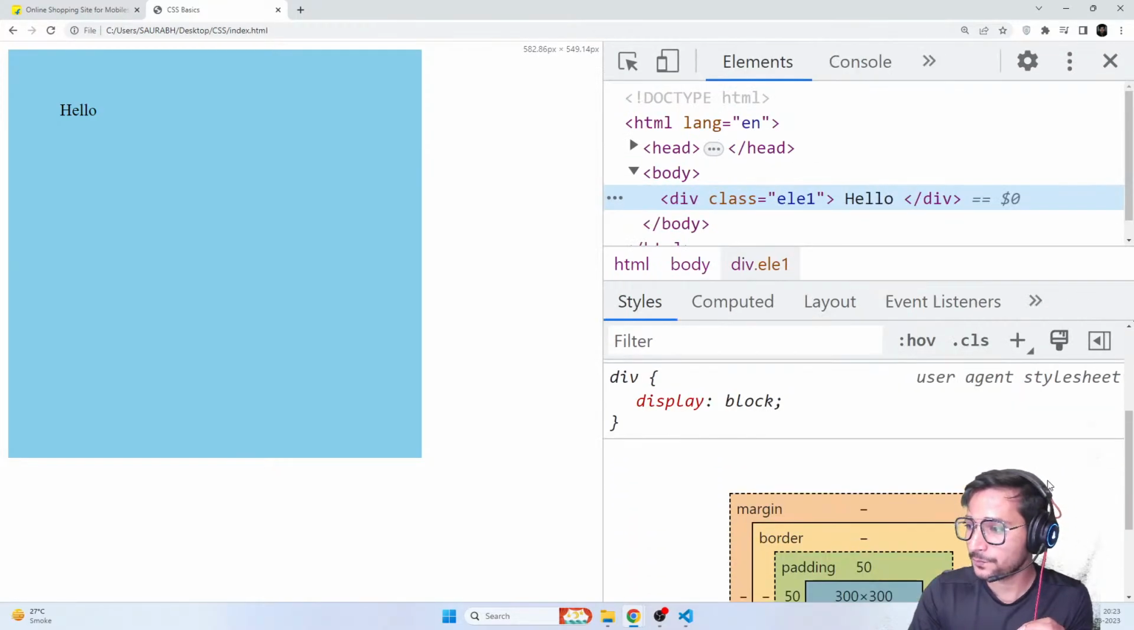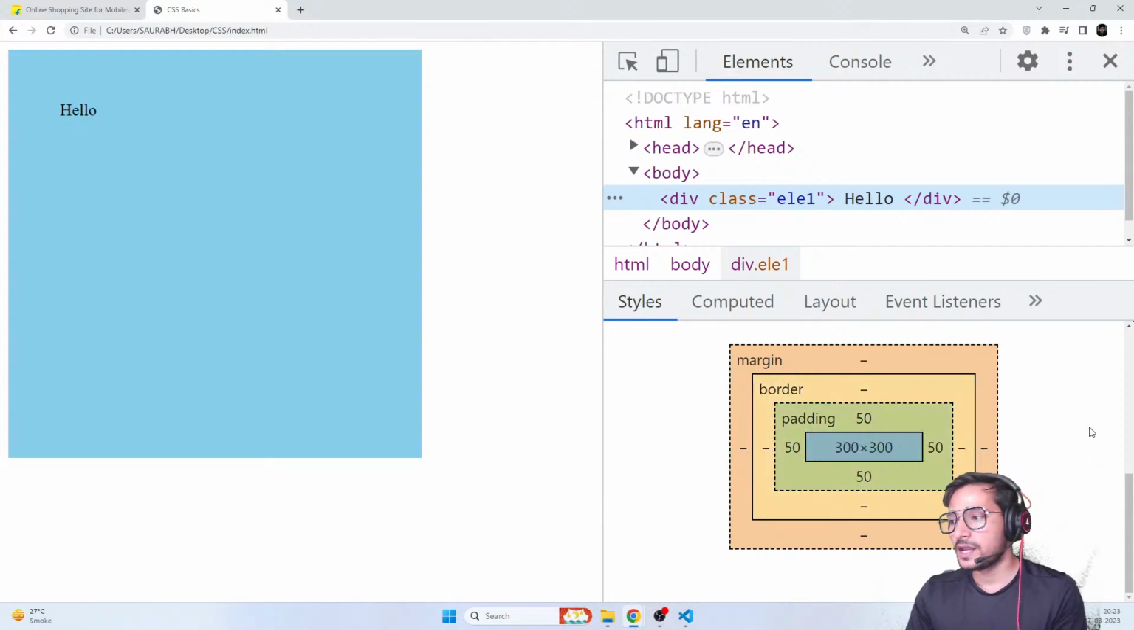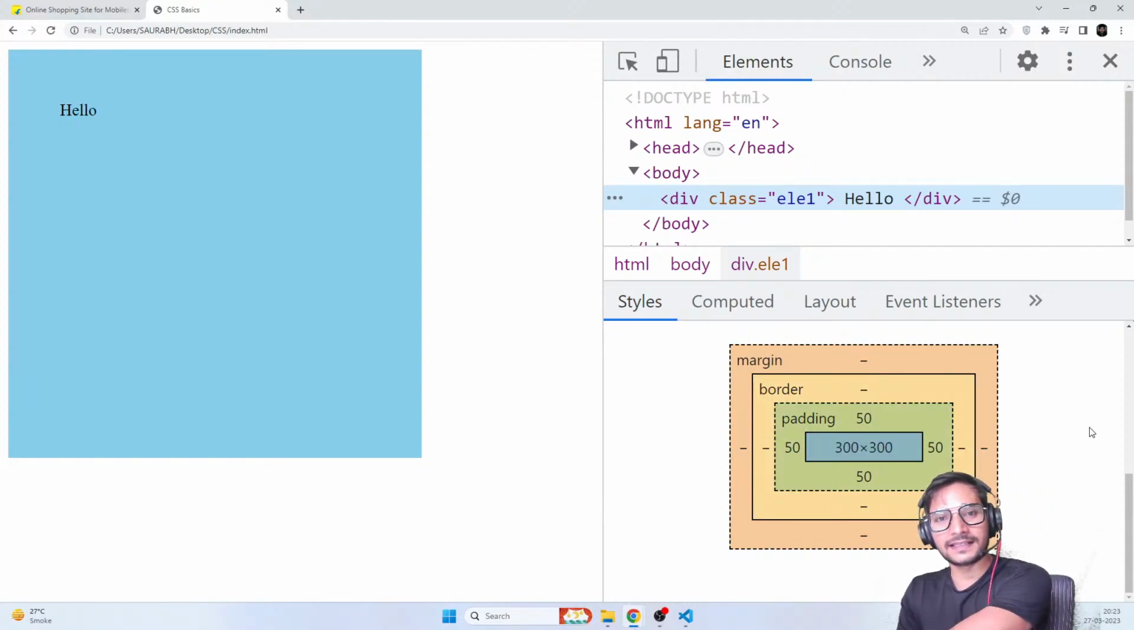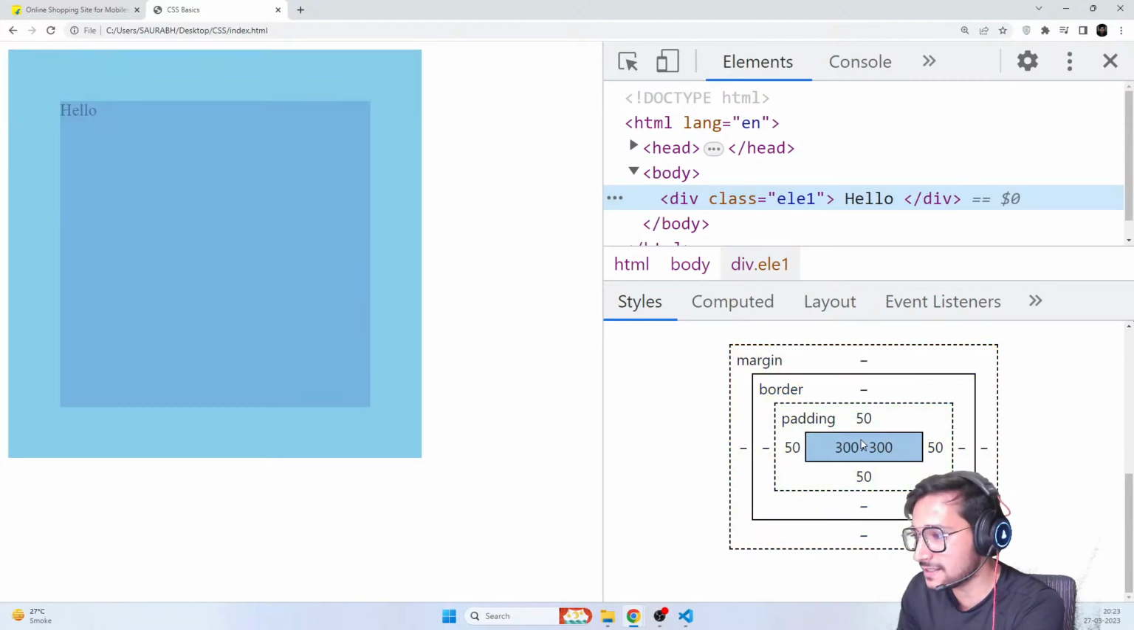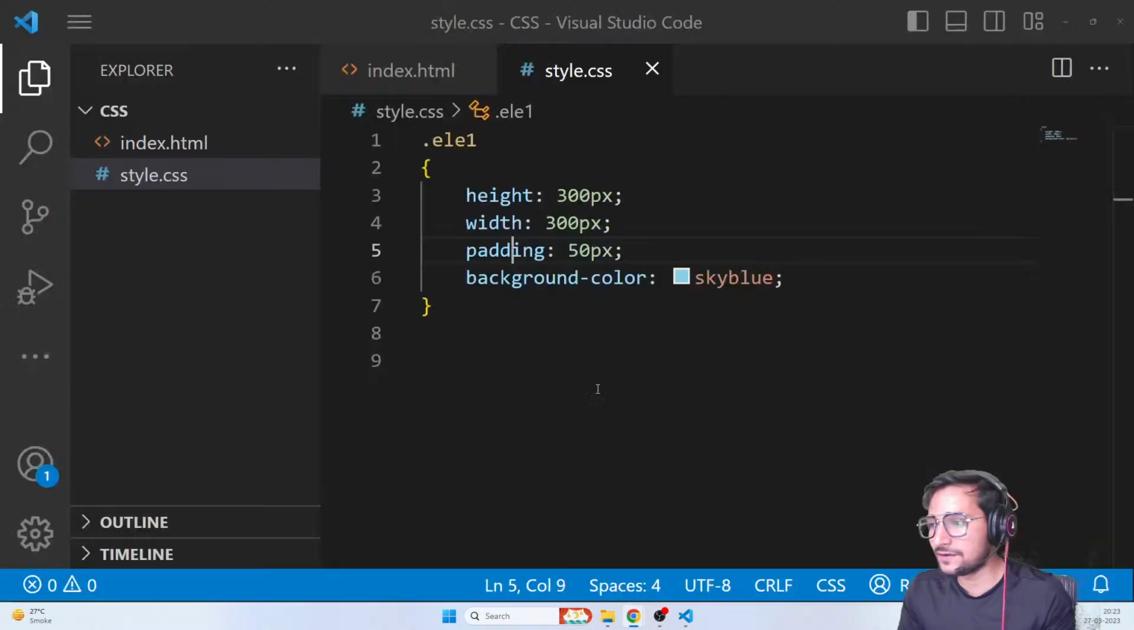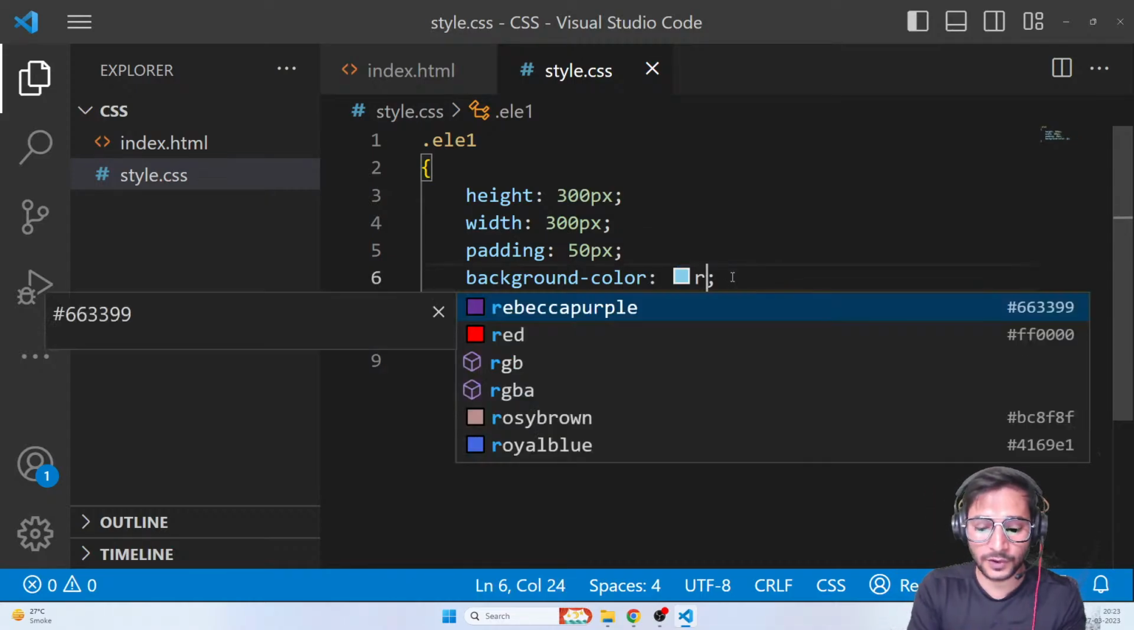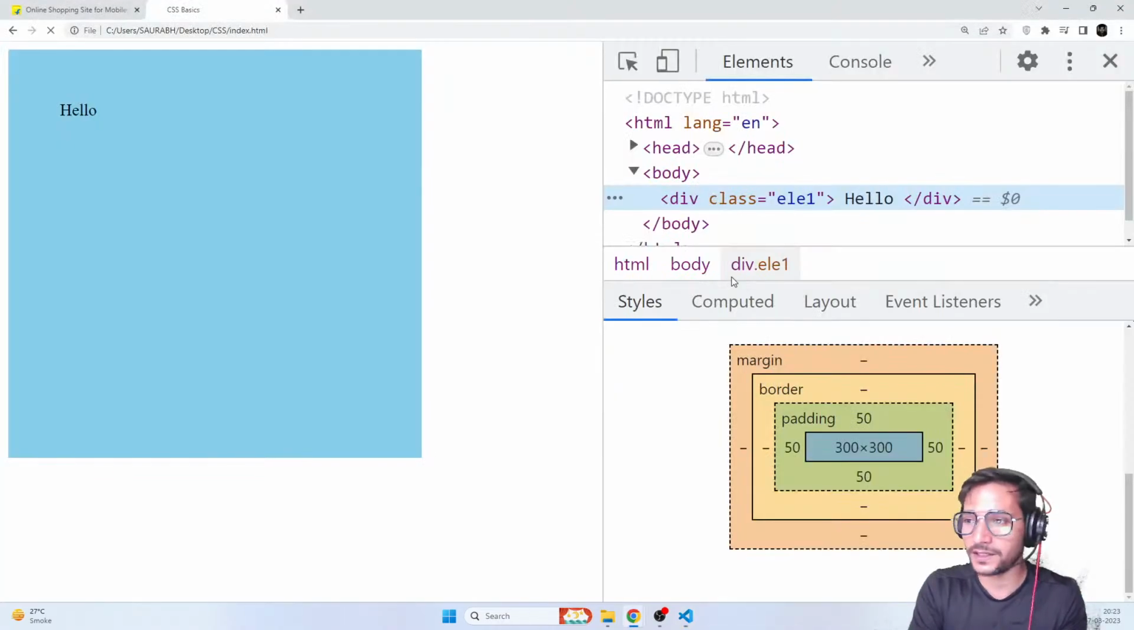Let me just zoom it for you. See this, guys? These are all the properties that an element takes to create size on the browser. Now when I go on this, let me give it some other color so that it's much more visible, because the selection color is also blue, right? Yep, here we go.